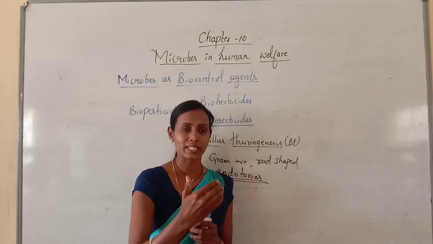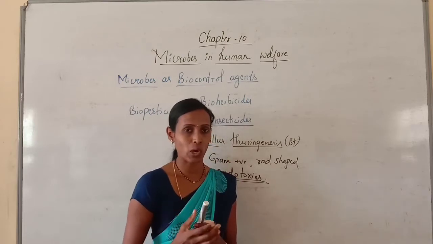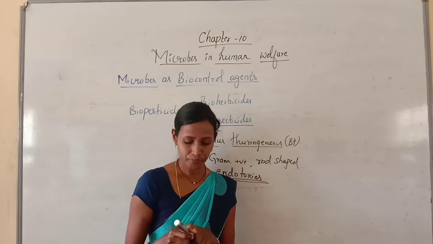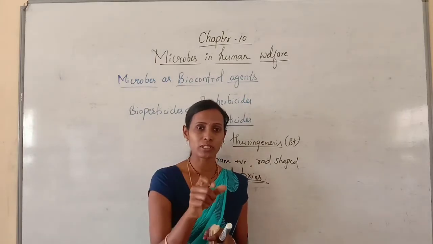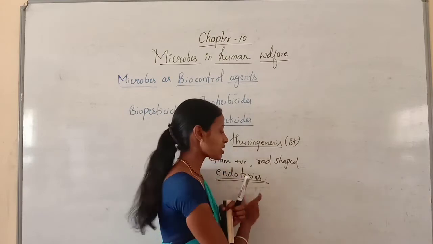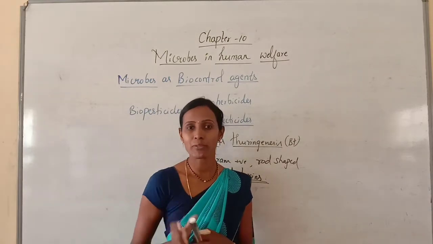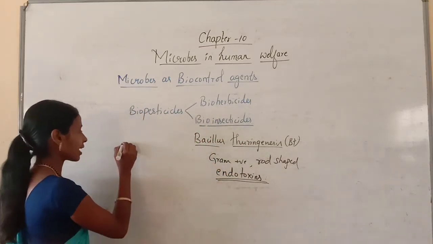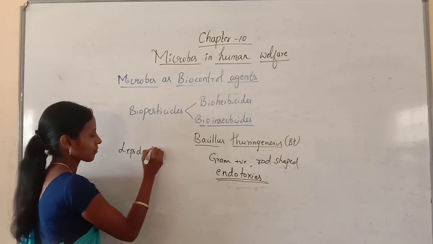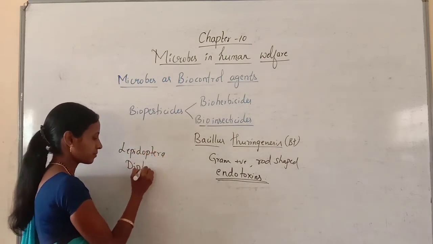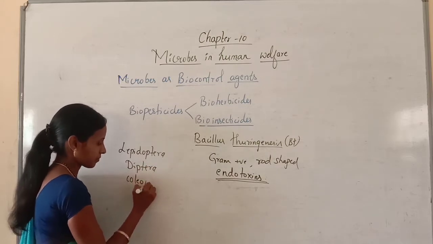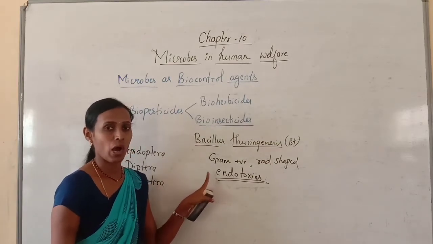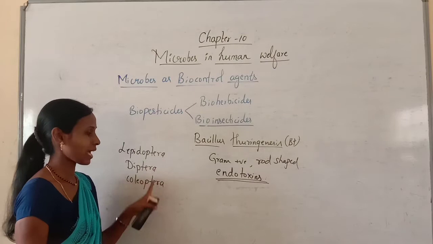When you study the animal kingdom, you will come to know different classes, different orders, etc. These endotoxins are effective against the larvae. In the life cycle of an insect, you will come across the larval stage or caterpillar stage. These endotoxins can kill the larvae of insects mainly belonging to three orders, namely Lepidoptera, Diptera and Coleoptera.